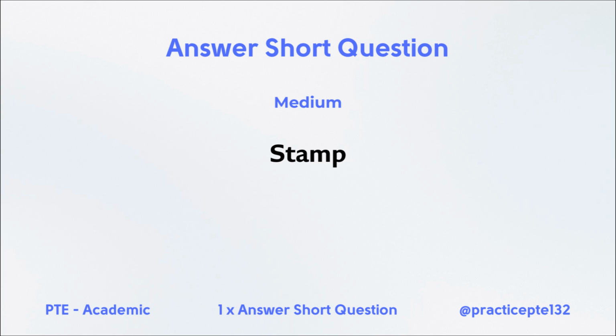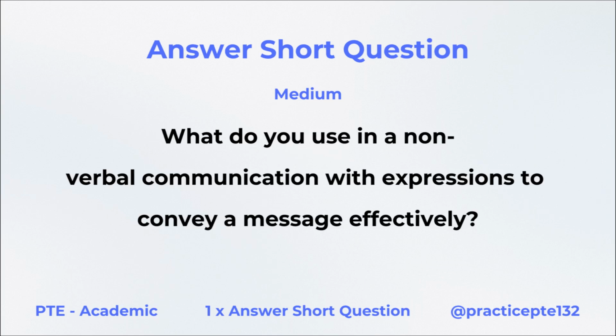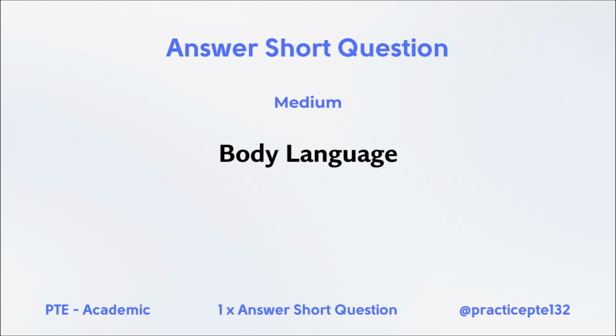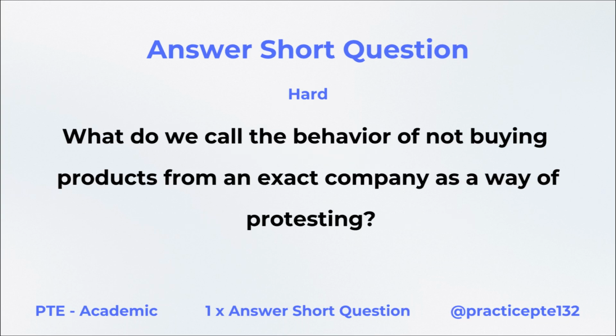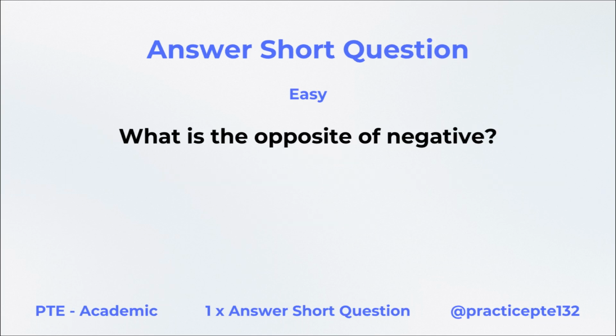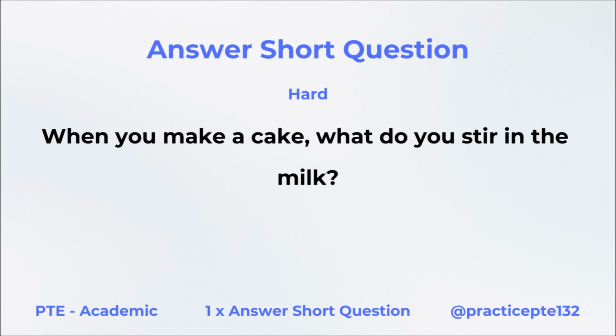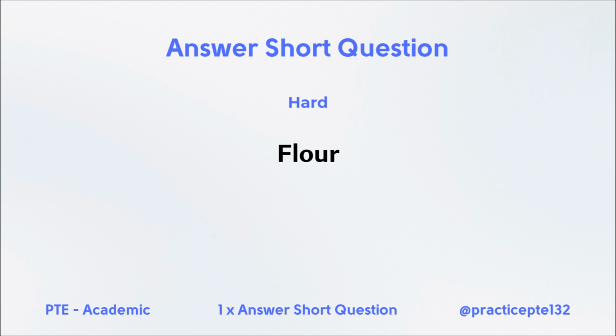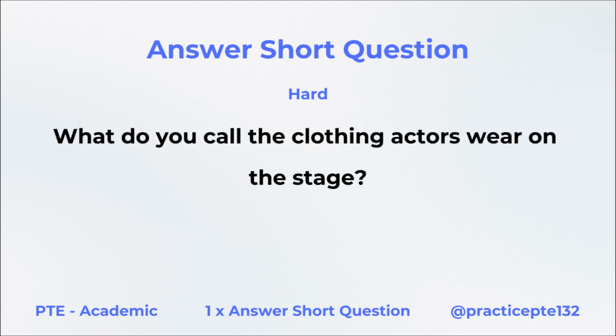Stamp. What do you use in a non-verbal communication with expressions to convey a message effectively? Body language. What do we call the behavior of not buying products from an exact company as a way of protesting? Boycott. What is the opposite of negative? Positive. When you make a cake, what do you stir in the milk? Flour. What do you call the clothing actors wear on the stage?